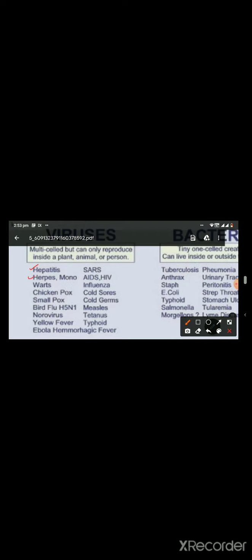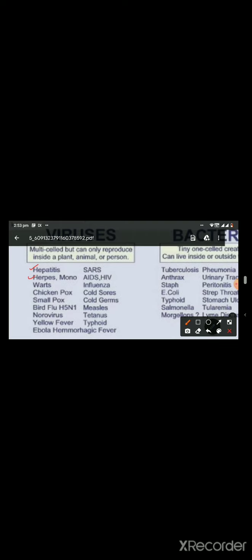Next disease is herpes virus. Herpes virus is the second largest virus after pox virus. It is a DNA virus, and it is a large group of many further viruses, and they are herpes simplex virus type 1 and type 2, varicella zoster virus, Epstein-Barr virus, cytomegalovirus, and Kaposi sarcoma virus.